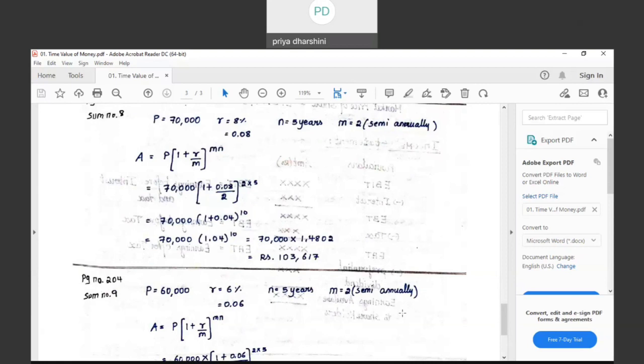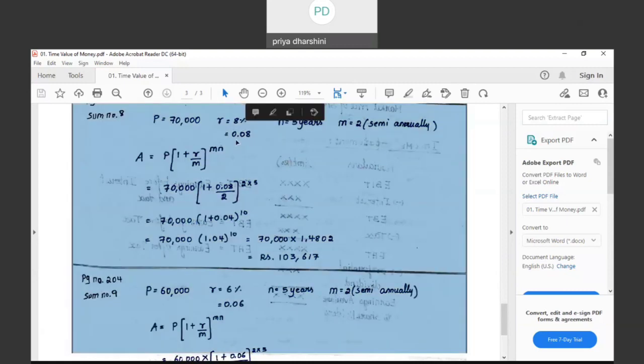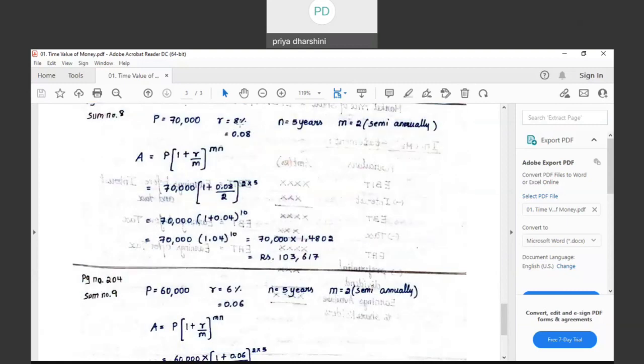So that is point number 8. What is told? Ascertain the future value of how much? The principal is 70,000. How much is the rate? It is 8%. As a decimal, it is 0.08, 8 by 100. Then the period of investment N is 5 years. How many times is it compounded in a year? Semi-annually, which is half yearly. There M is 2.